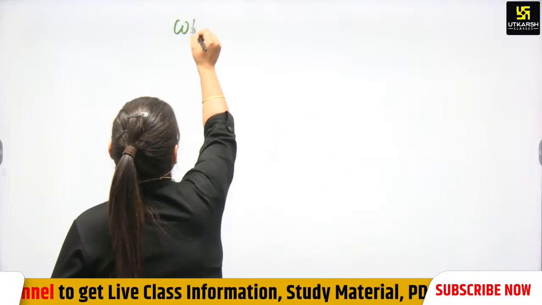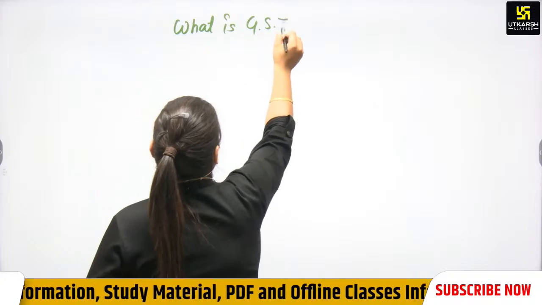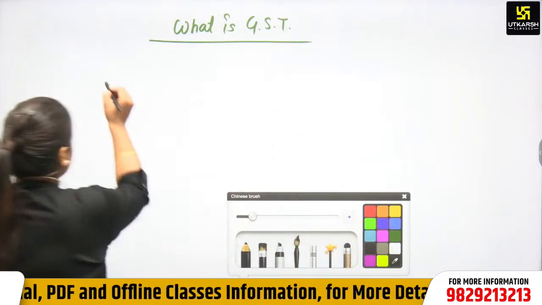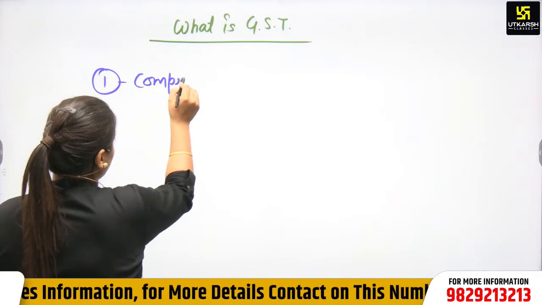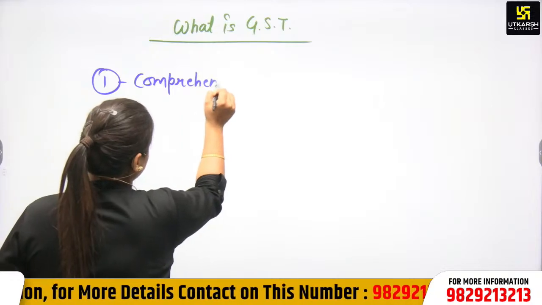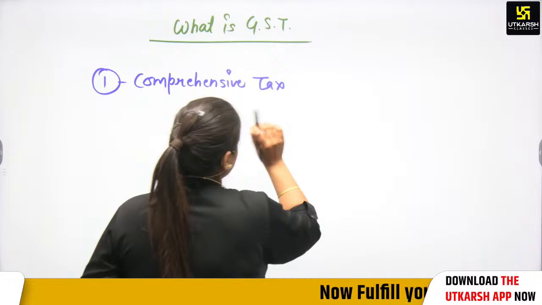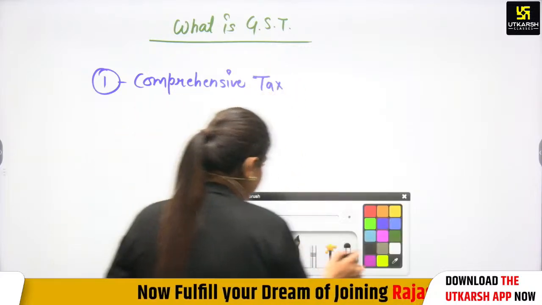So now let us see what is GST. It is a comprehensive tax. Why comprehensive?